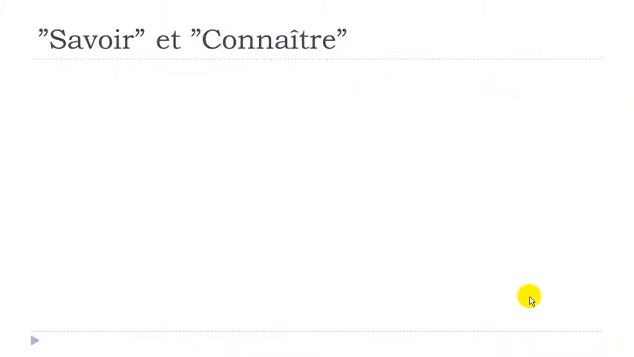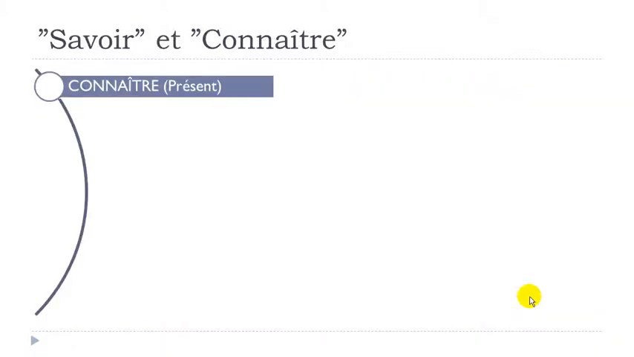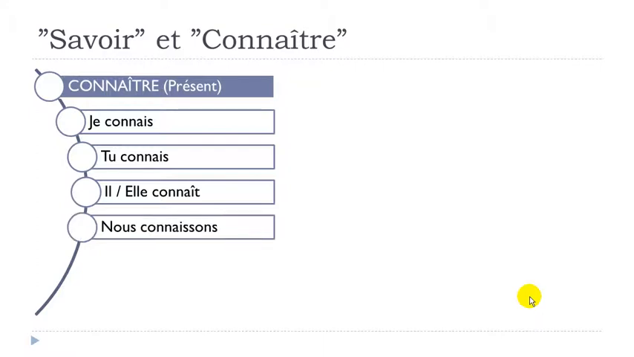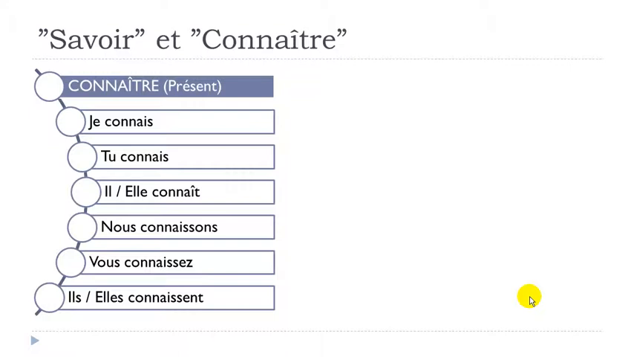Now, let's see connaître at the present form. Je connais, tu connais, il connaît, elle connaît, nous connaissons, vous connaissez, ils connaissent, elles connaissent. Same thing as we had for savoir. If you look carefully, connais, A-I-S, and then connaît, A-I-T. Don't forget this circumflex; even if you don't pronounce it, you should write it. You pronounce these three forms the same way.